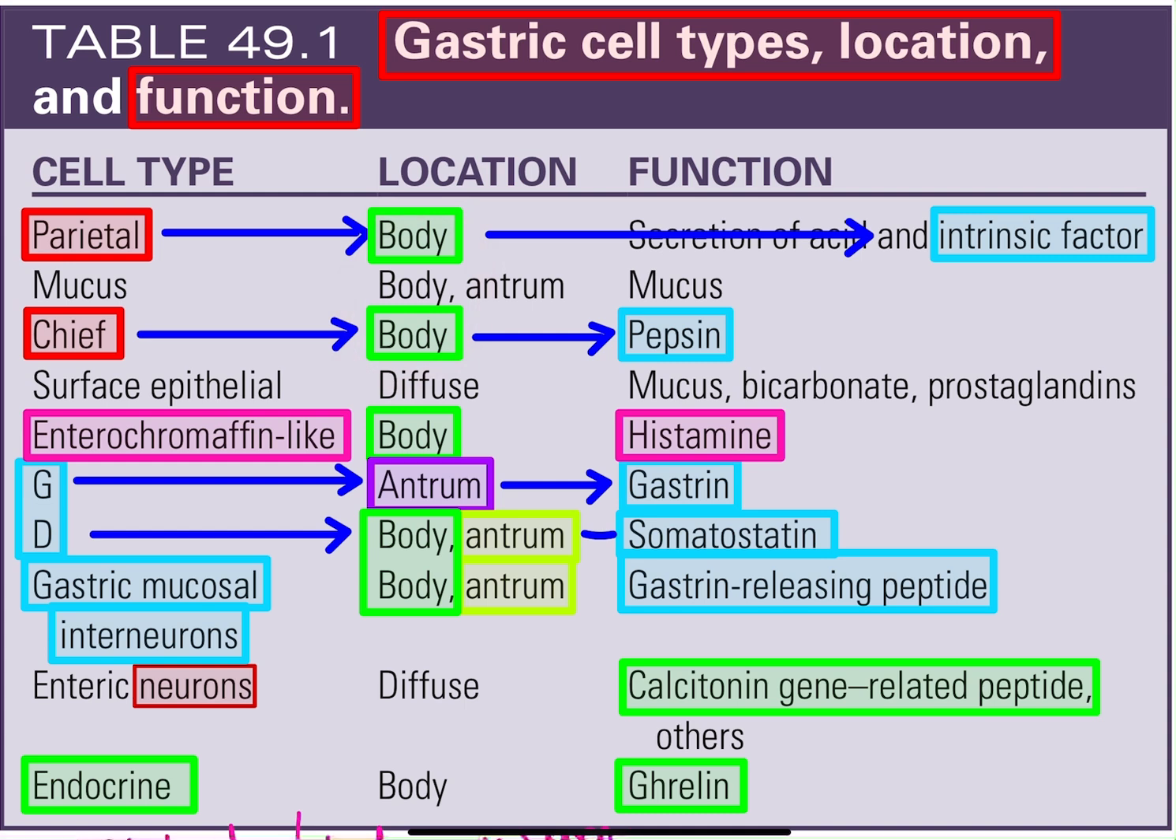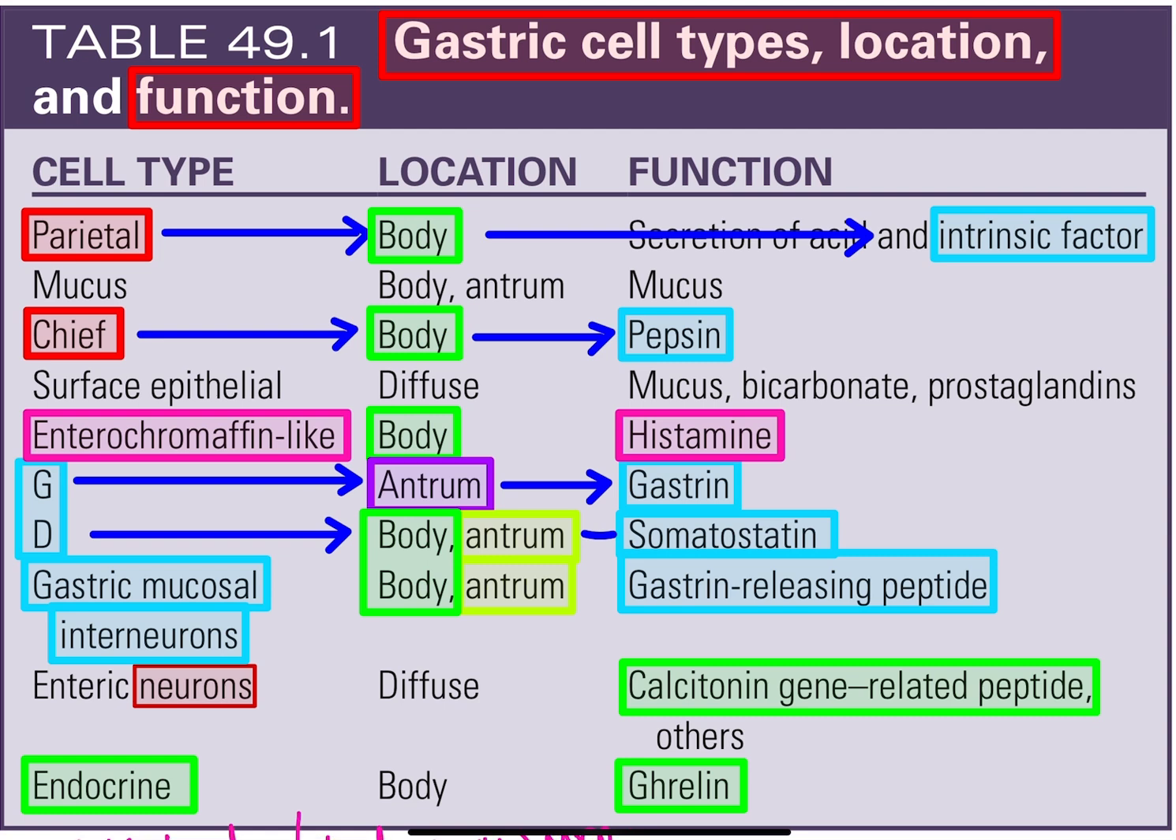The parietal cell secretes intrinsic factor and the chief cell secretes pepsin. How to remember? P is not for P. Parietal cell is not secreting pepsin. So chief cell secretes pepsin, parietal cell secretes intrinsic factor. Next comes